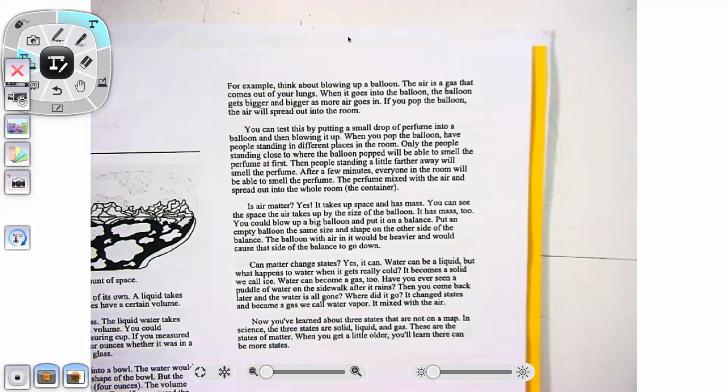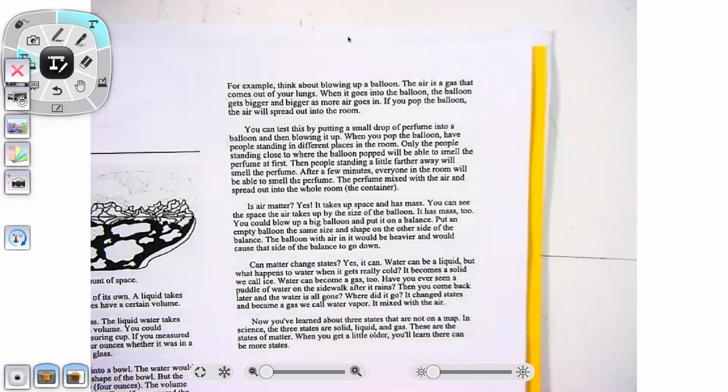Is air matter? Yes, it takes up space and it has mass. You can see the space the air takes up by the size of the balloon. It has mass too. You could blow up a big balloon and put it on a balance. Put an empty balloon the same size and same shape on the other side of the balance. The balloon with air in it would be heavier and would cause that side of the balance to go down.